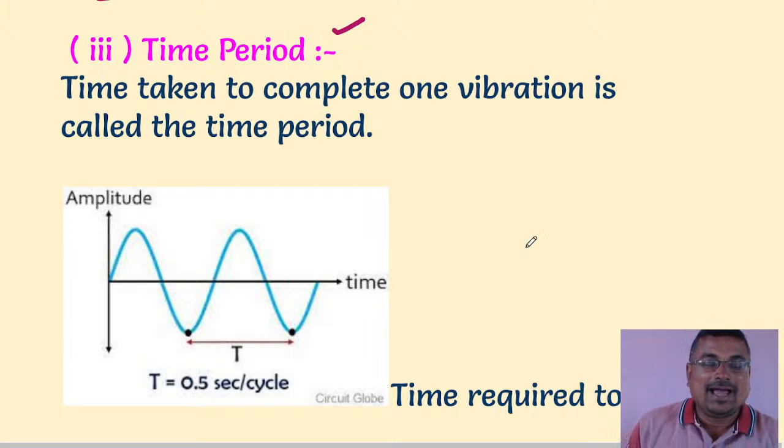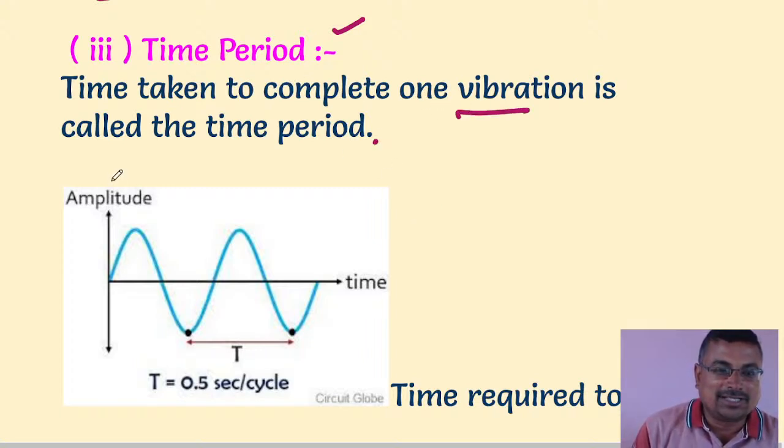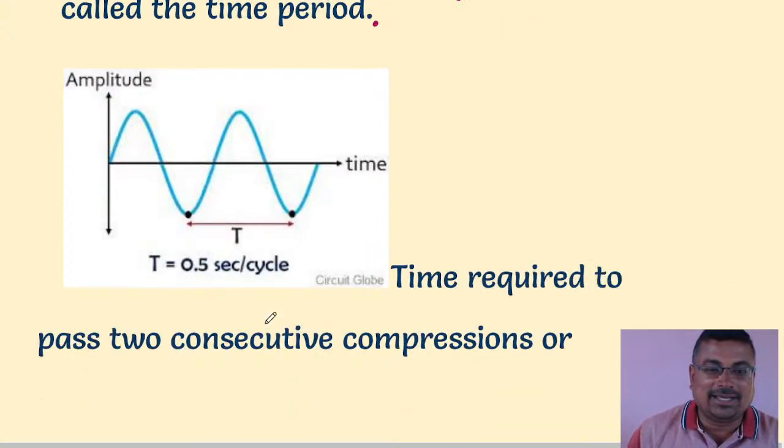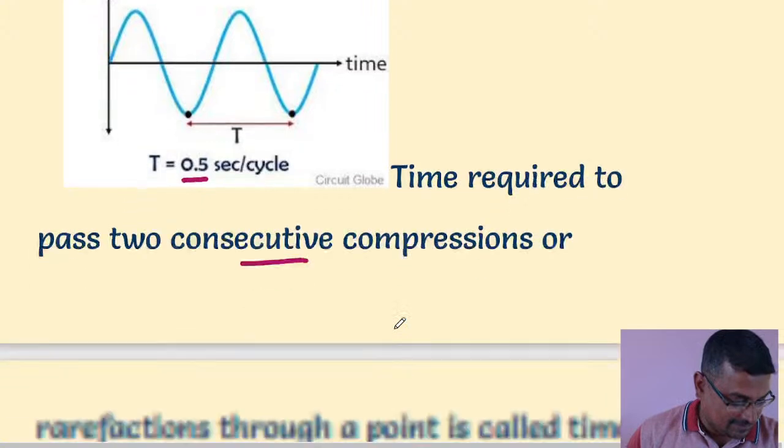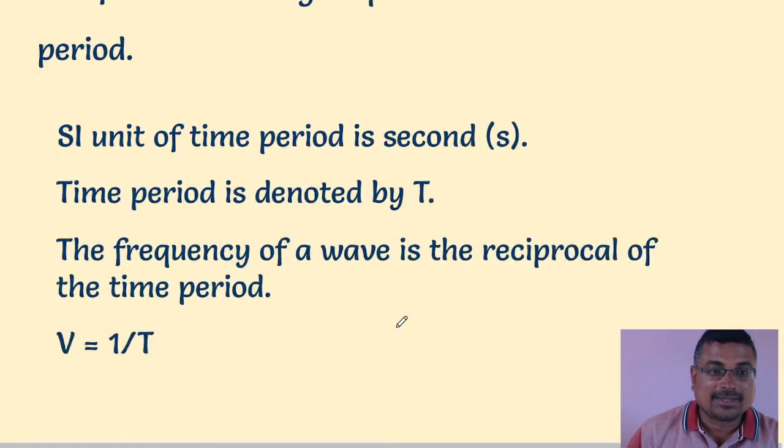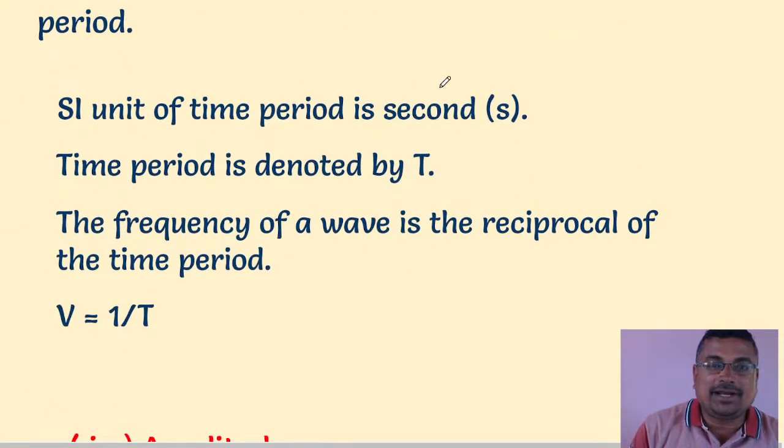So now we discuss the time period. The time taken to complete one oscillation or one vibration is called the time period. Here the time period is 0.1 second per cycle. It is the time required to pass two consecutive compressions or rarefactions. The SI unit of time period is second. Time is represented by T.